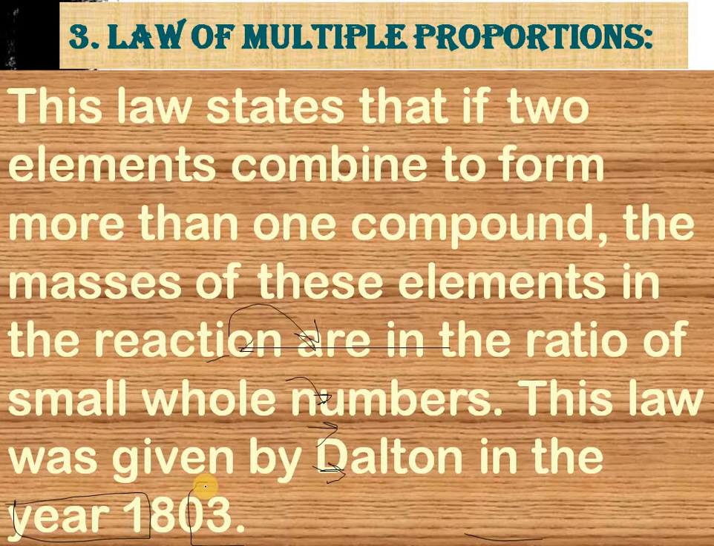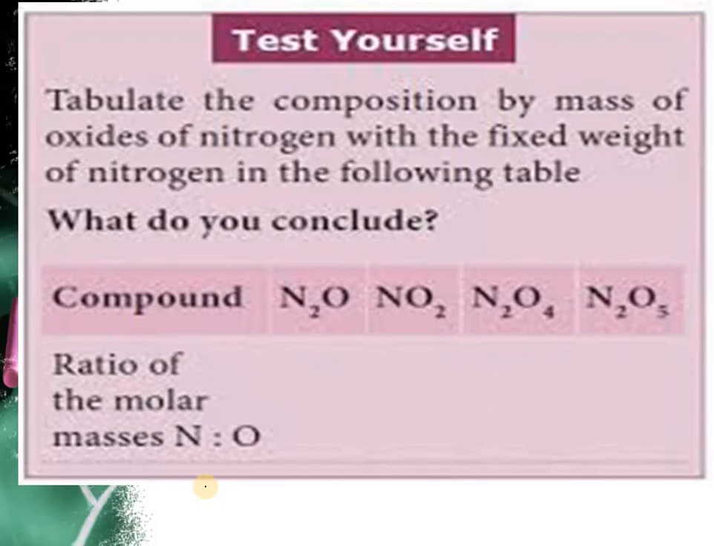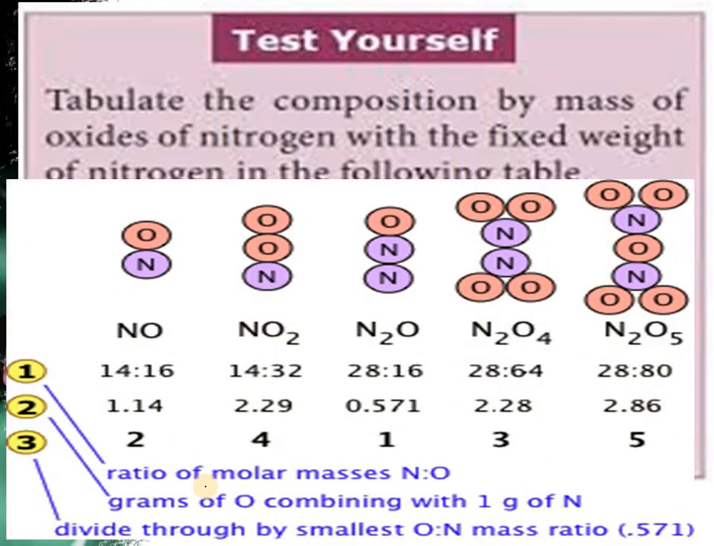So I can say in a nutshell this law states that if two elements combine to form more than one compound, the masses of these elements in the reaction are in the ratio of small whole numbers, and this law was given by Dalton in 1803. So try to do this question yourself. I know this is simple, we discussed it earlier also.